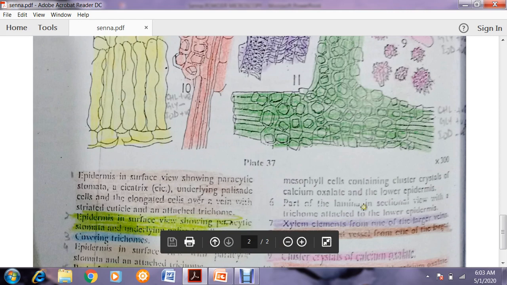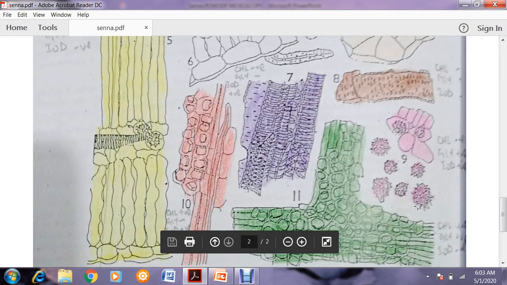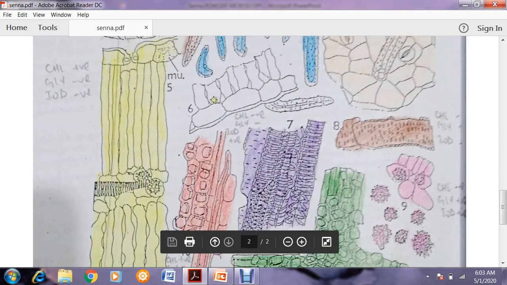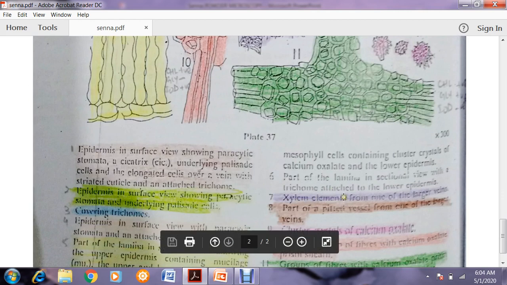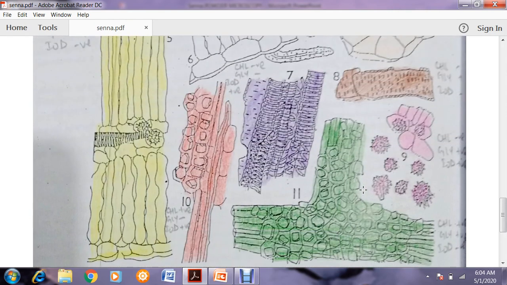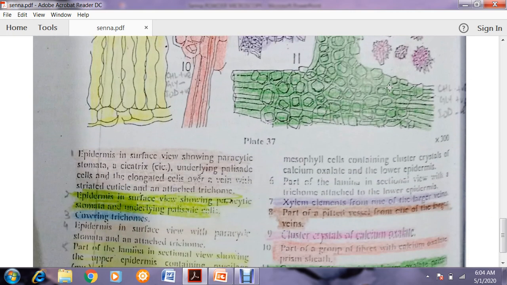Part of the lamina in sectional view with a trichome attached to the lower epidermis. Again, the structures are almost similar. This is the trichome attached to the epidermis. Then now 7. What are these vessels? These are actually the xylem elements from one of the large veins. Fibrovascular tissue, do you remember? These are the fibrovascular tissues, xylem vessels. Now this 8th character, what is this? Part of a pitted vessel from a large vein.